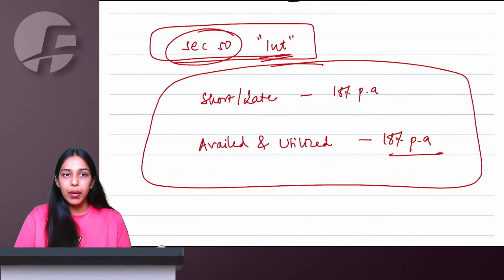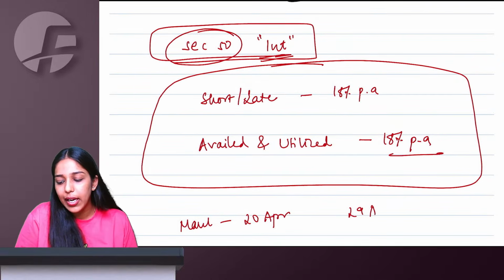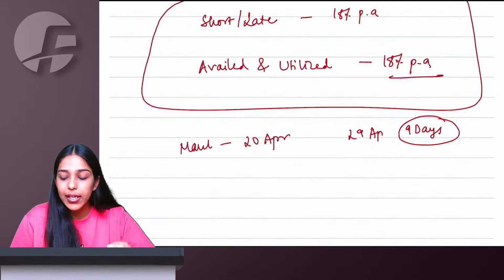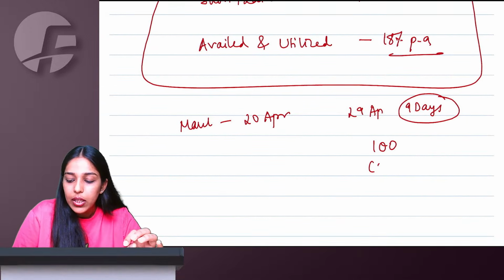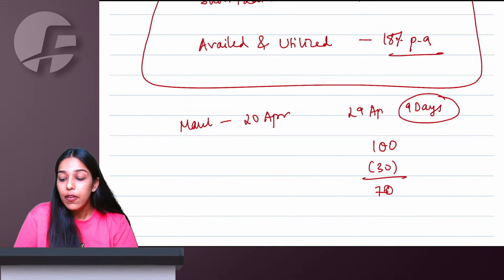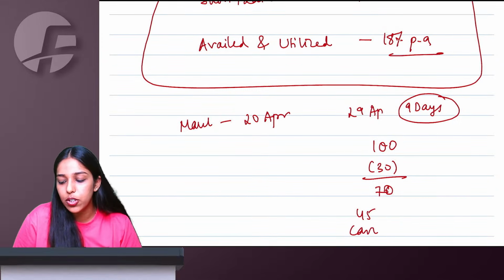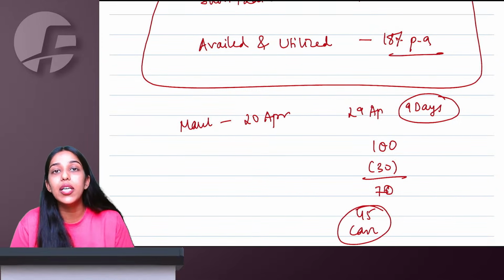For any late payment, let's say the March month return that I should file on 20 April, I have filed on 29 April. Then for 9 days, interest is only on the net amount. Let's say my total liability was 100. 30 I used from credit, 70 I paid in cash. Even in 70, let's say 45 I was having in my cash ledger from due date till date of payment all the time. Then on this also interest will not come.